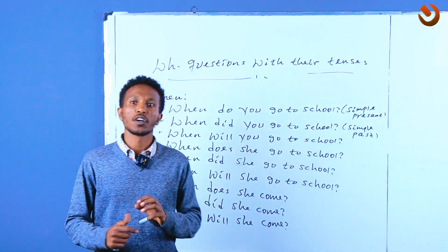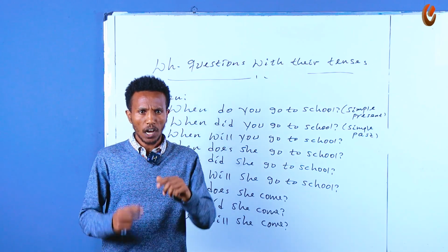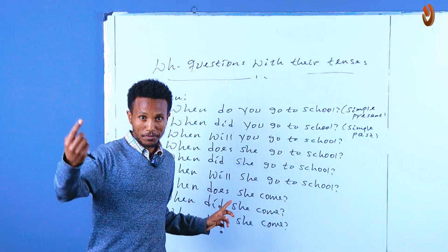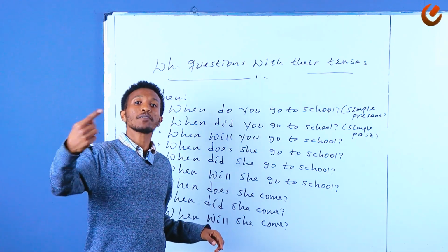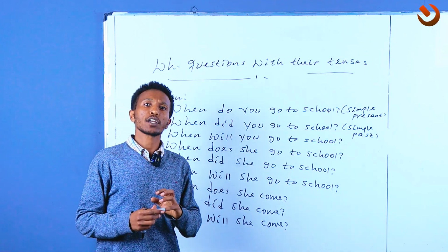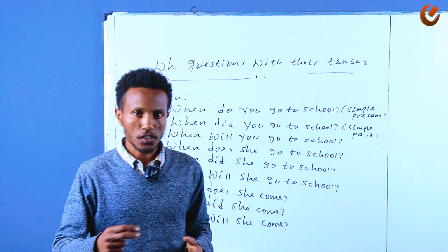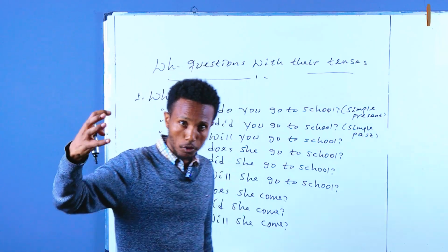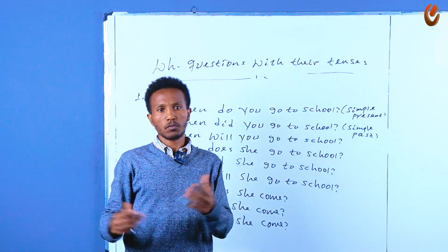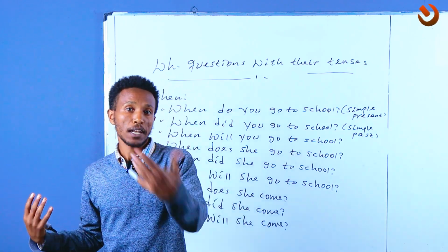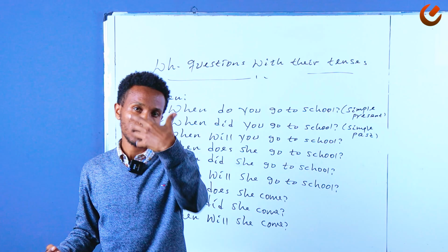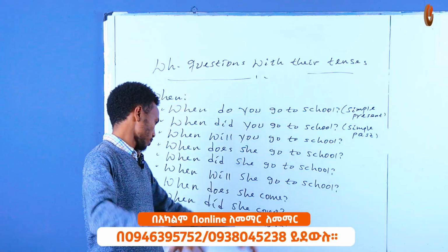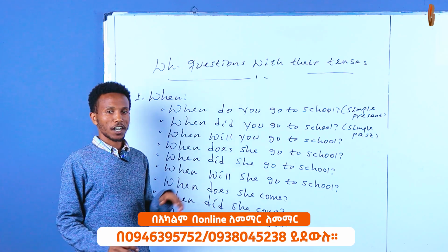How do you say she came yesterday? She came last week. Let's say, when did your sister come from America? My sister came from America last week. My sister came last week. Is this one?